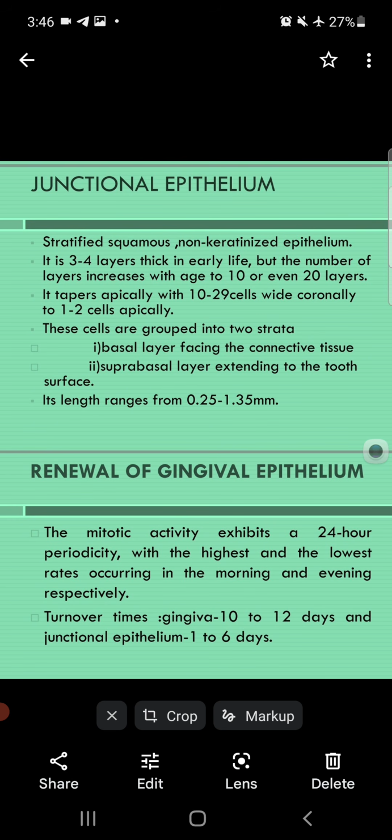are very important. Per gingiva it is 10 to 20 days, meaning 2 weeks, and per junctional epithelium it is only 1 week, meaning 1 to 6 days. Meaning the turnover of junctional epithelium is very rapid, only 1 week, and the gingiva turnover is 2 weeks, meaning 10 to 20 days. These are all important points for MCQs in the epithelium.